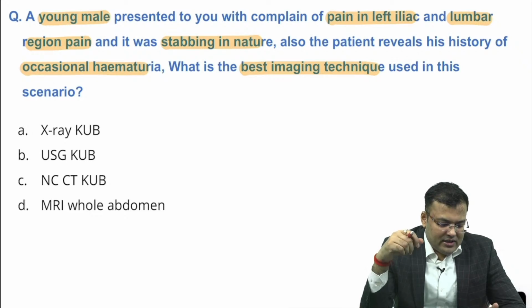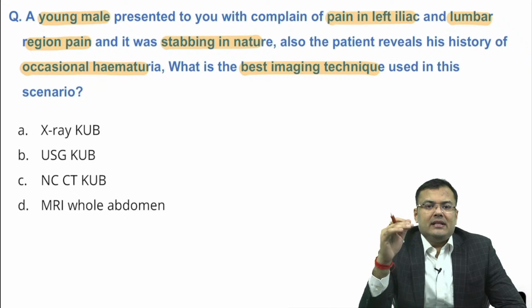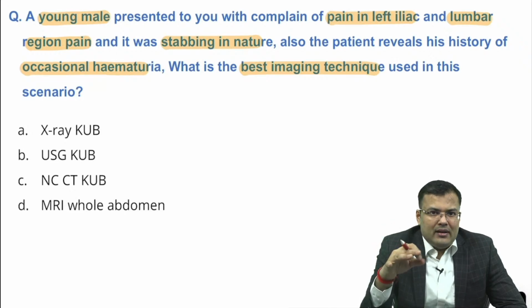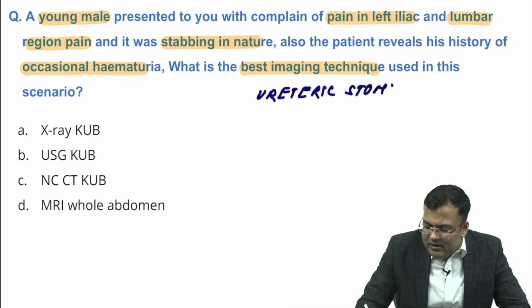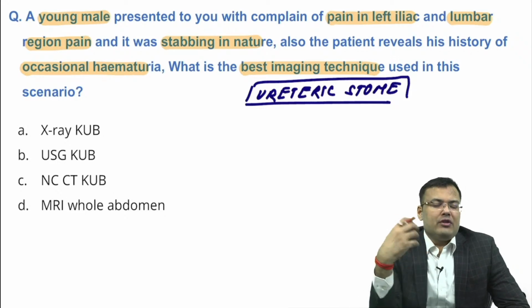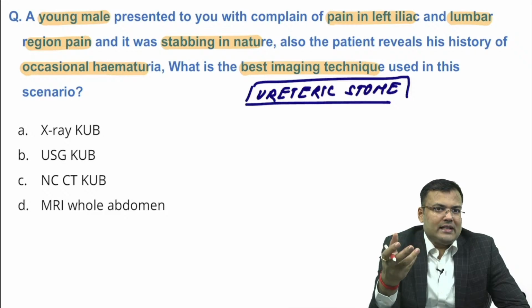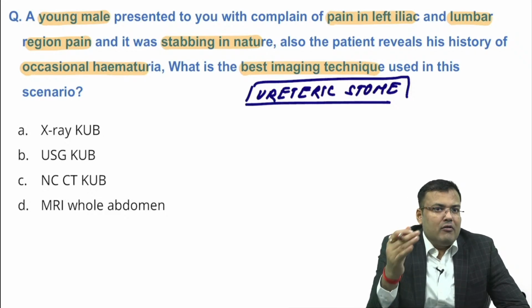Very good, Shailesh, Ganesh, Moinuddin, Shobhit, Aditya, Serotonin, Priyanka, everybody is correct. Stabbing pain, occasional history of hematuria, location lumbar region, iliac fossa. Guys, it is ureteric calculus. If pain radiates to the iliac fossa, it means the stone is in the middle 1/3. For ureteric colic, what is the investigation of choice? Since 90% of kidney stones are radio-opaque, we go for CT.